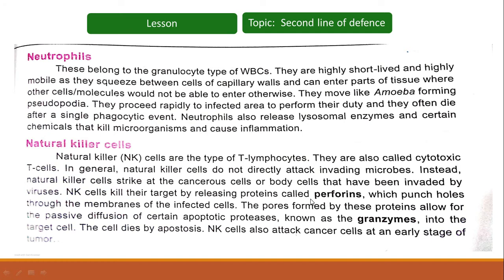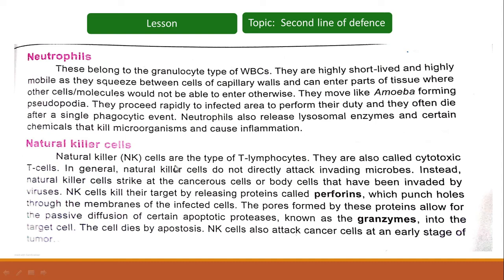As the name indicates, perforins will punch holes through the membranes of the infected cells. As a result, the pores formed by these proteins allow for the passive diffusion of certain apoptotic proteases known as granzymes.